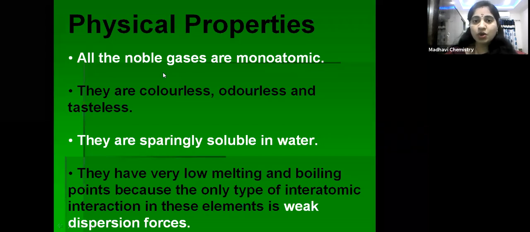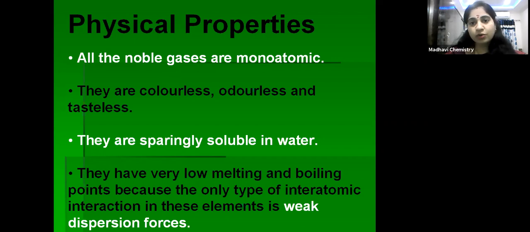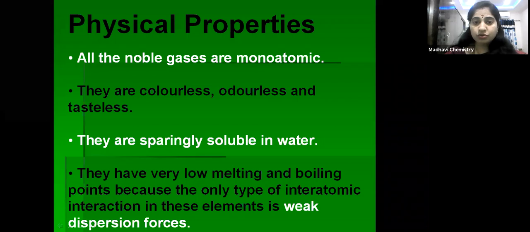There is no need to share, gain or lose, because they already have a stable configuration, with 8 electrons in their outer shell except helium. That's why they exist as monoatomic. They are colorless, odorless and tasteless gases because they exist in the atmosphere.